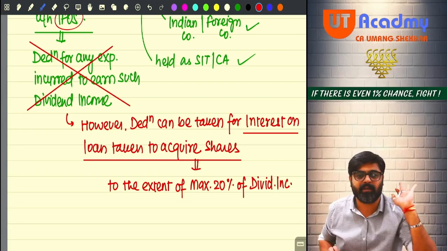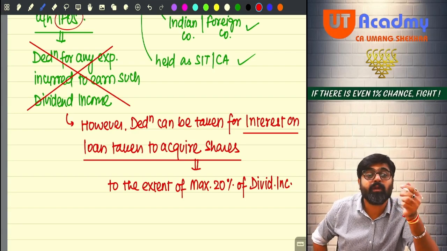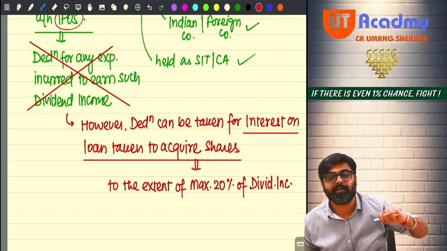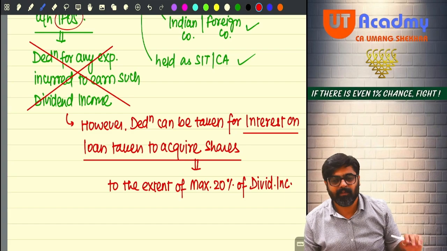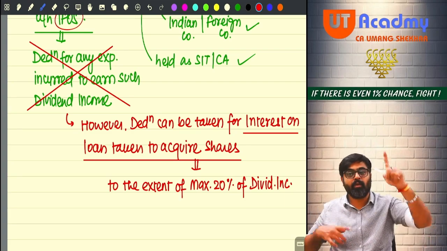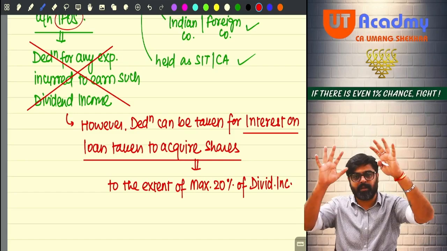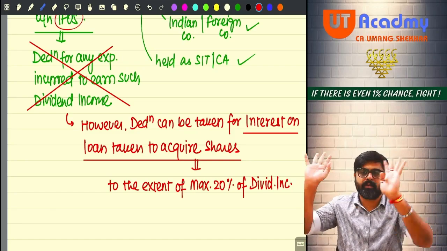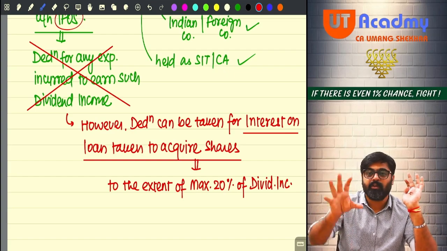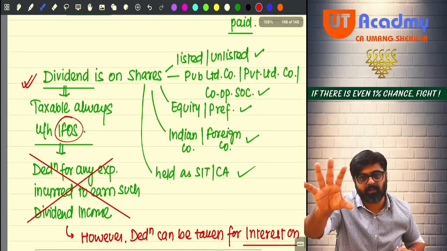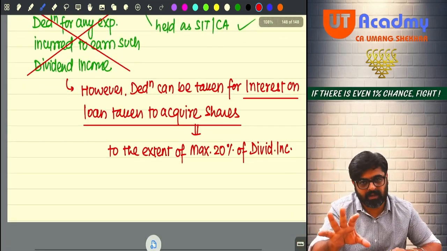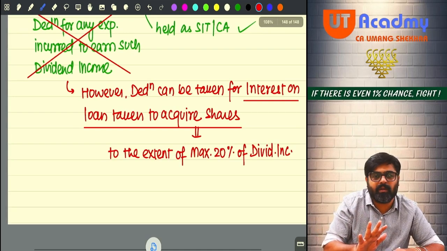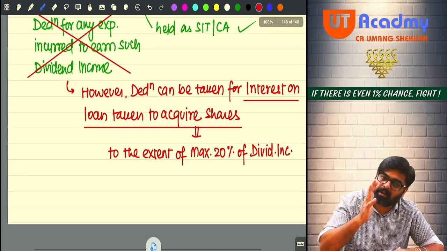But winnings, when you charge them under the head IFOS, will not be taxable at normal rates. You will have to separate it. We are going to see that also. So what I am telling you is, whenever you bring any income under the head IFOS, all the incomes are taxable at normal rates only, including dividend. So after taking the taxable amount of dividend minus the deduction for interest, whatever amount of dividend remains is a normal income only. You have to show this as a part of your GTI.